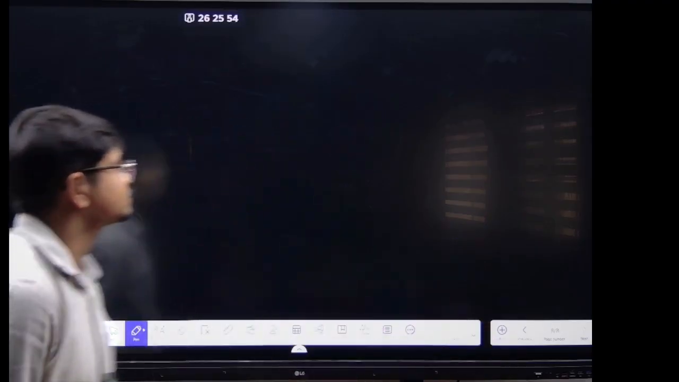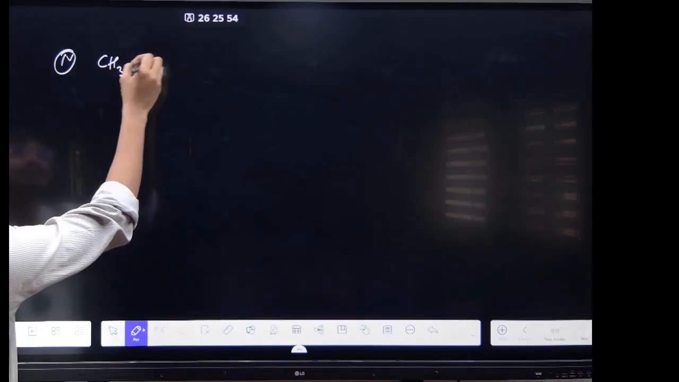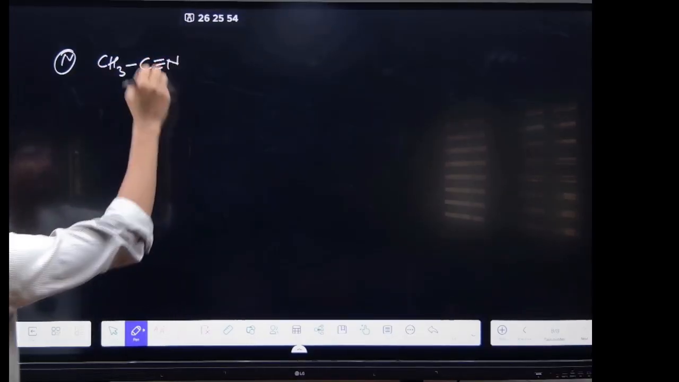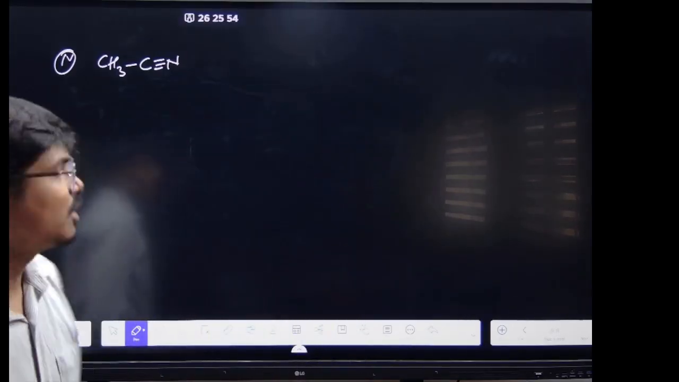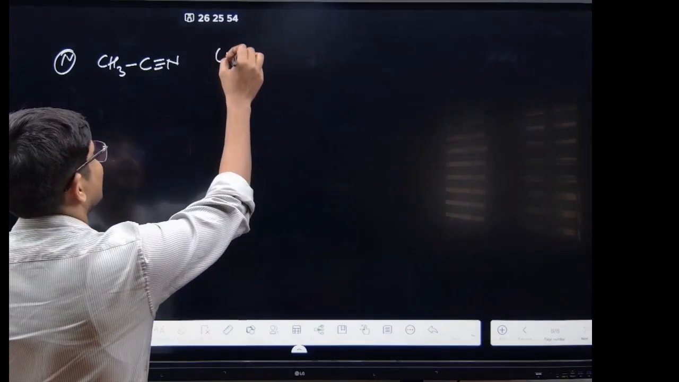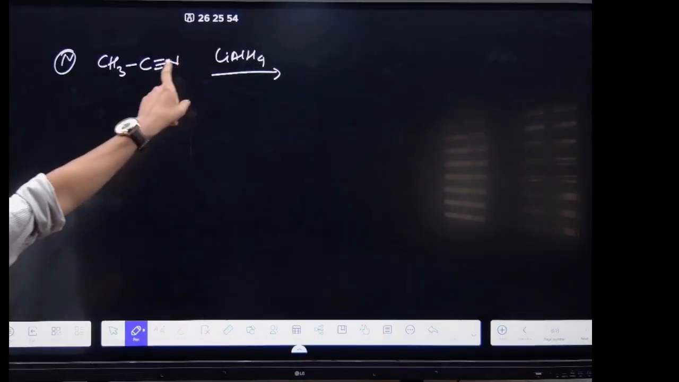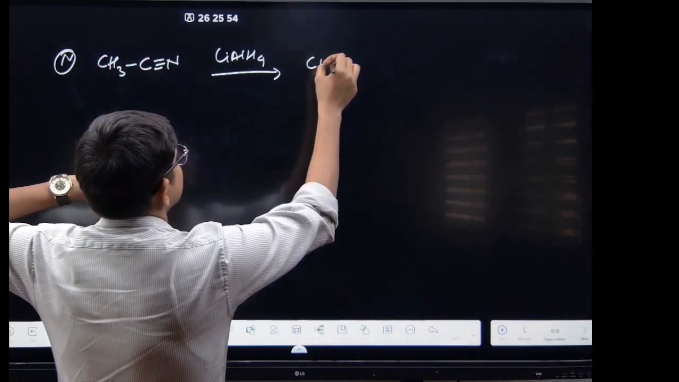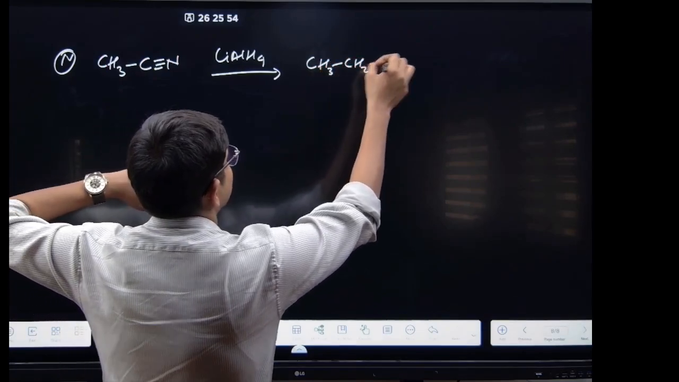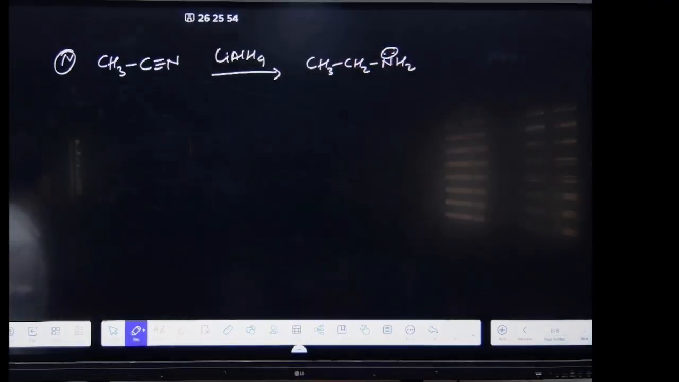See fourth one. Suppose you have CH3 C triple bond N. Now, if I am adding LiAlH4, what will it form? This triple bond will be reduced to form what? CH3 CH2 NH2. Got it? Similarly, if you have